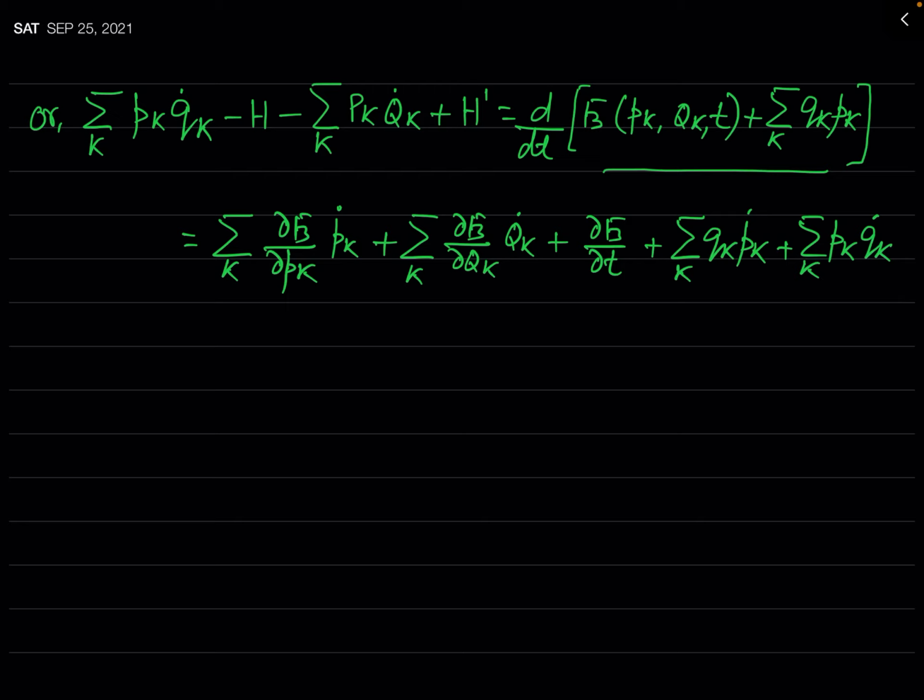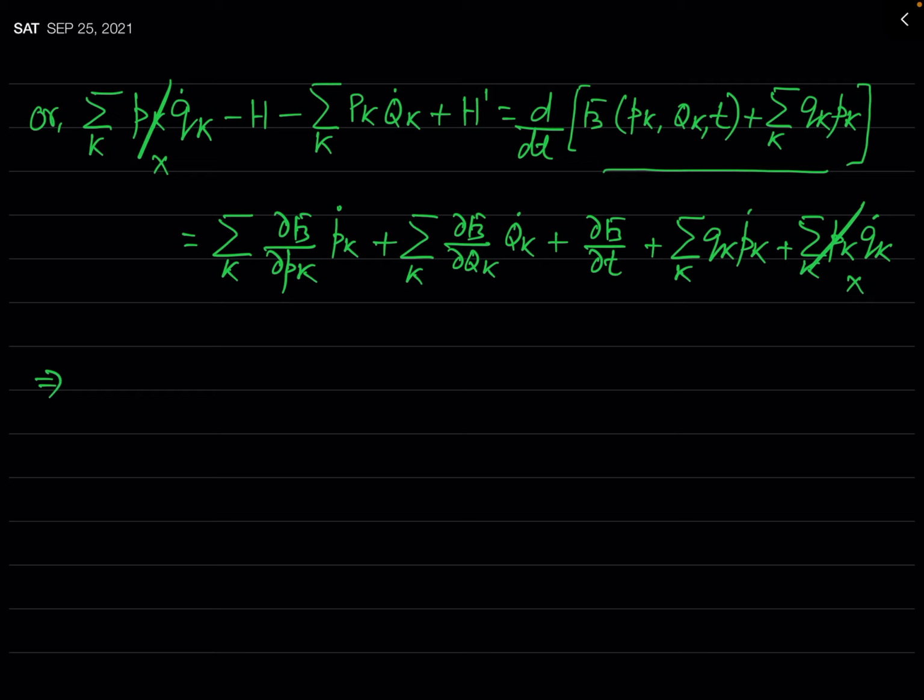Now see, in LHS there is summation over k pk qk dot. See this term. And in RHS there is also summation over k pk qk dot. So these two terms in LHS and RHS will cancel out. So what is our result? You can now see. So for getting the result, let us try to arrange the terms.